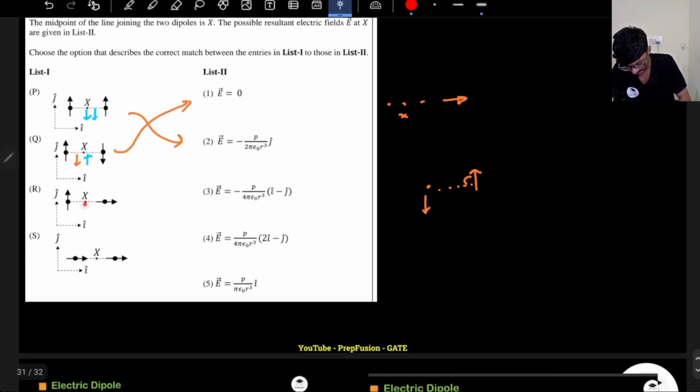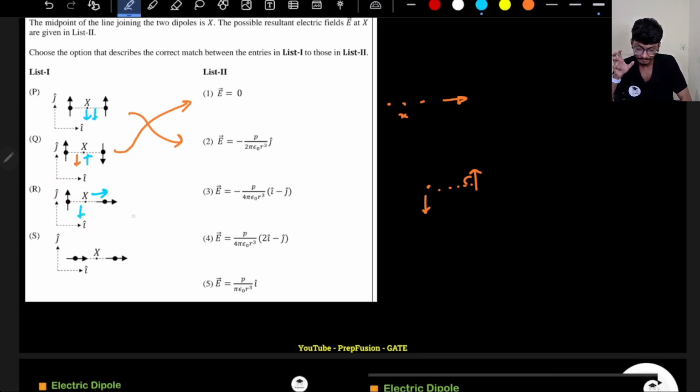What about here? Here if I see that this one is directly along the dipole moment, along the axial axis. So the force due to the right hand side dipole will be along the i cap direction, and for the left hand side it will be again in the opposite because it is perpendicular. So the electric field will be minus j cap and plus i cap, minus j cap and plus i cap. So I see I have this one and this one.